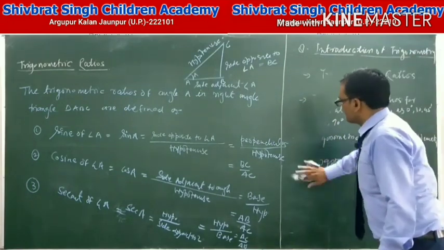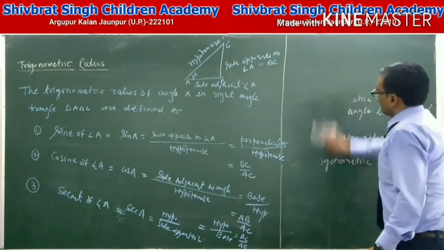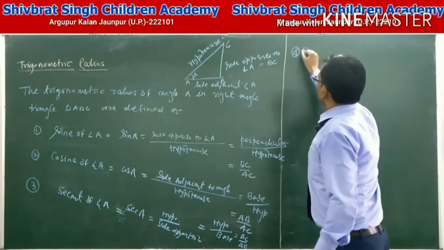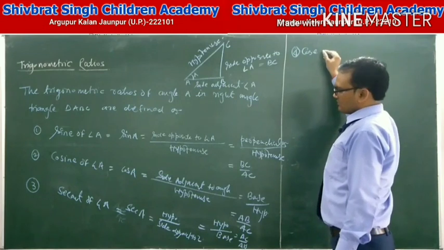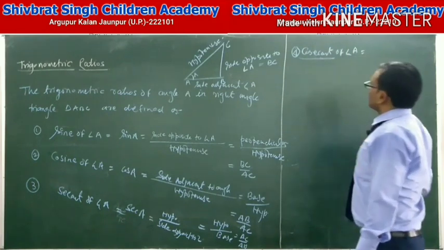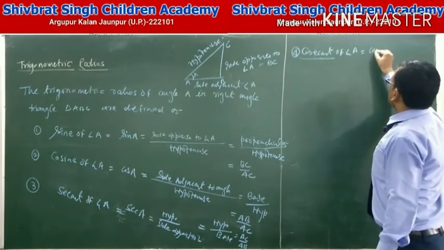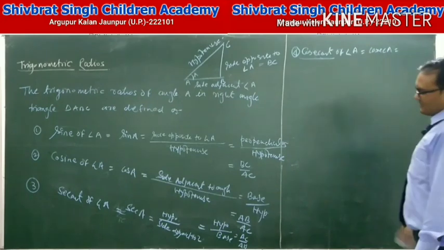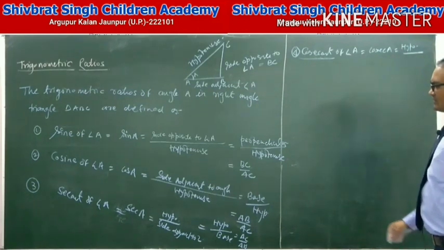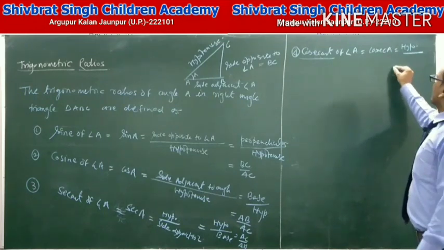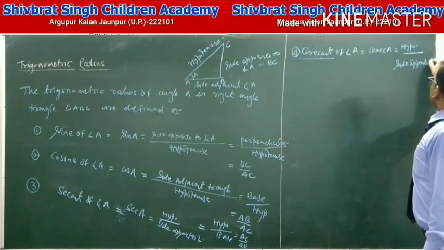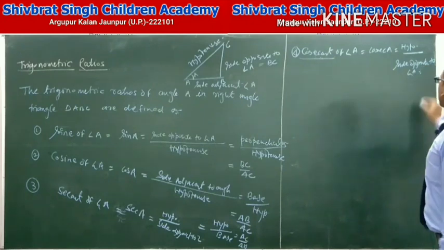And next, fourth, is the cosecant of angle A. This is abbreviated as cosec A. Cosec A is the hypotenuse upon the side opposite to angle A, that means the perpendicular.